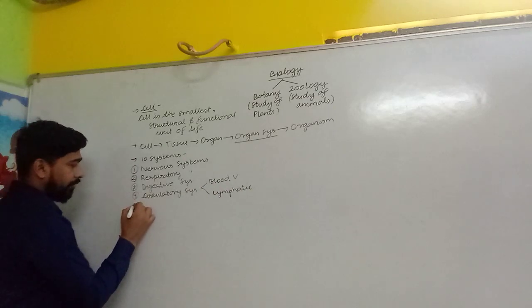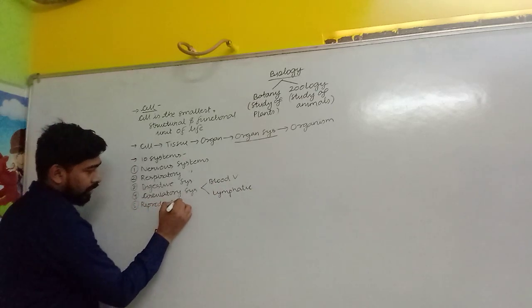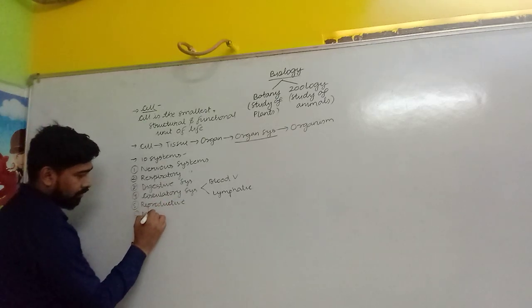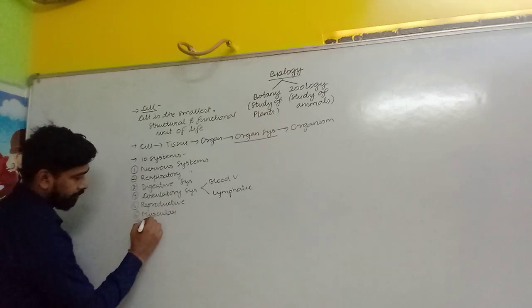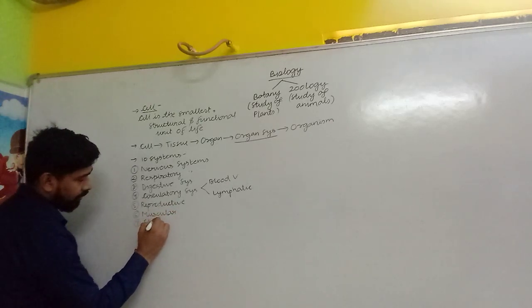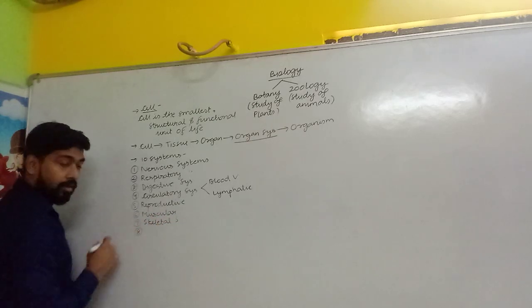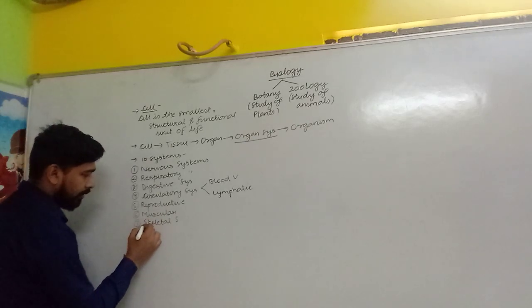Then if we talk about the fifth system, that is the reproductive system. Sixth one is muscular. Seventh one is the skeletal system. Eighth one is our skin. Okay, it is related to the epidermal, you can say.